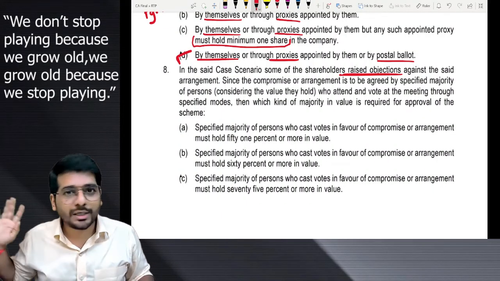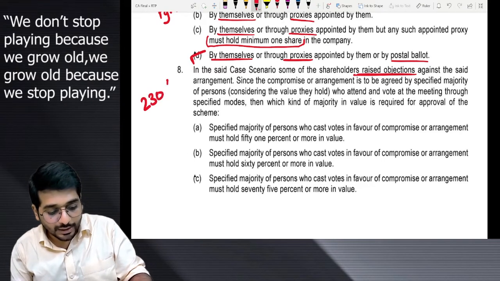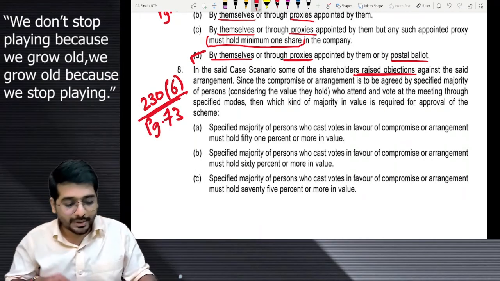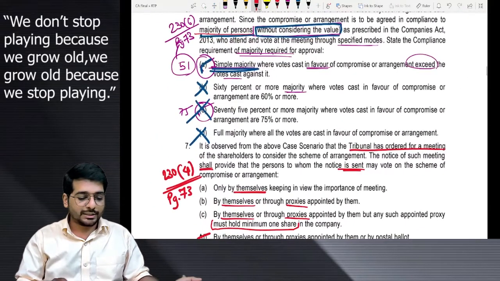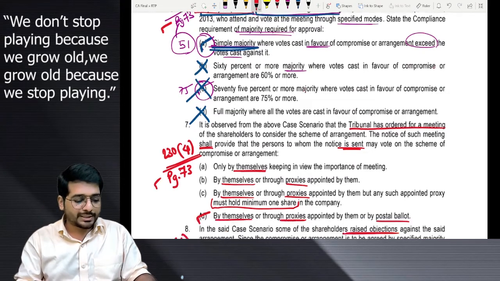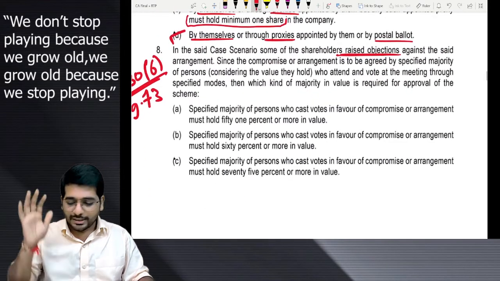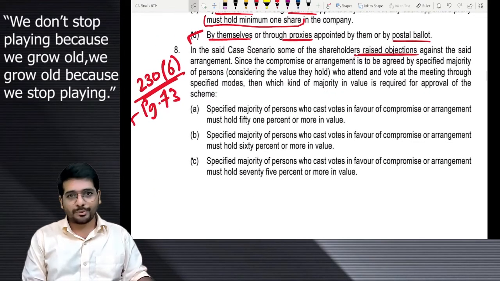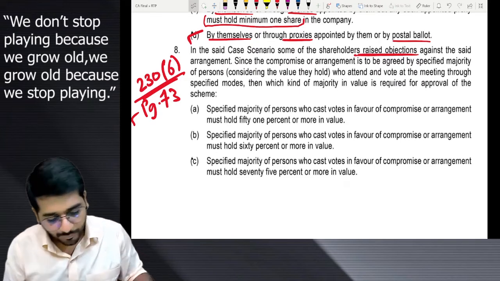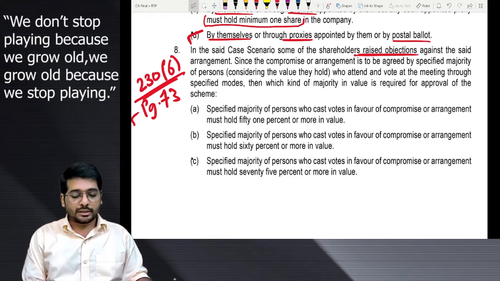Creditors holding not less than 5% can raise objection. Which point I am talking about? Section 230, subsection 6. In the book, everything on same page. Imagine the 3 answers given by the institute, top 3 MCQs of this descriptive. Page 73 of my book, page 73. Everything from a single section, all the answers given on a single page. Let's see what the provision says. They are saying, since the compromise arrangement is to be agreed by specified majority persons, considering the value.